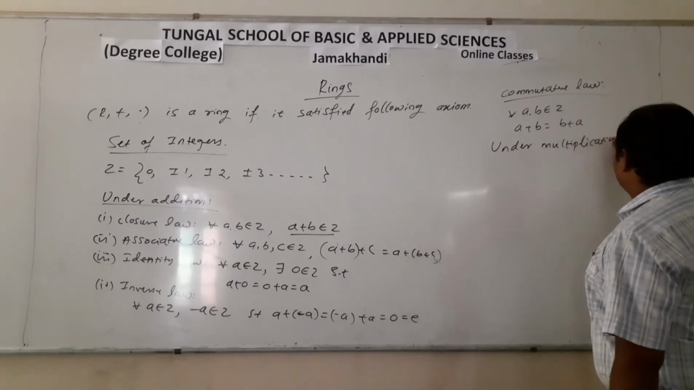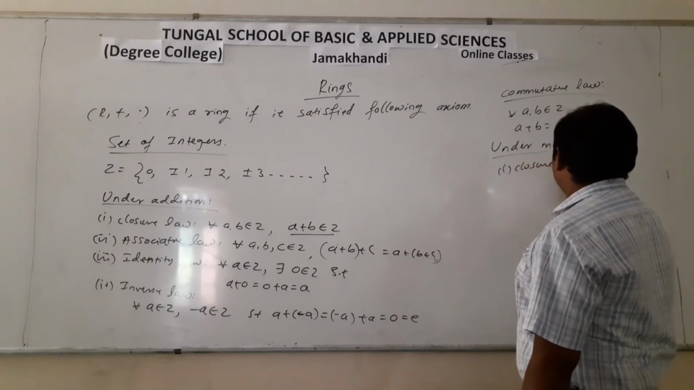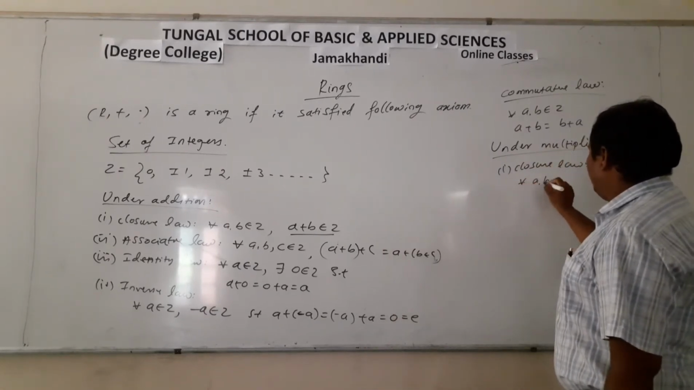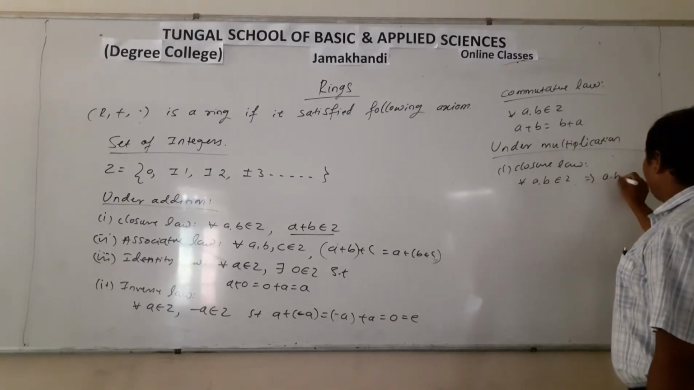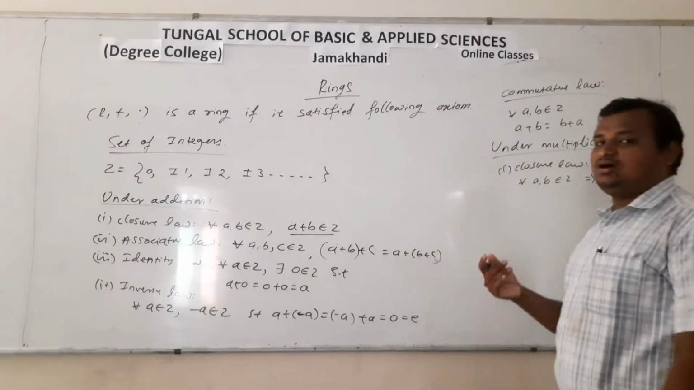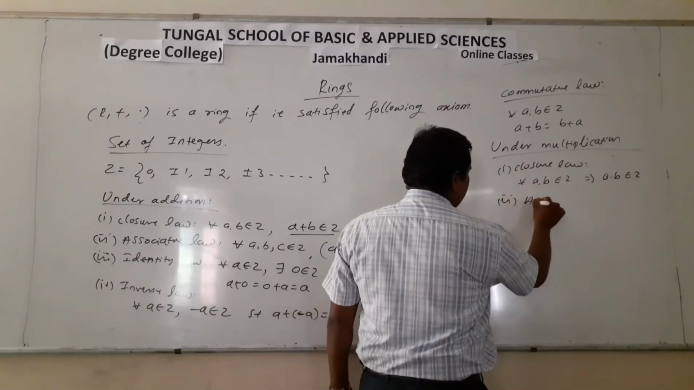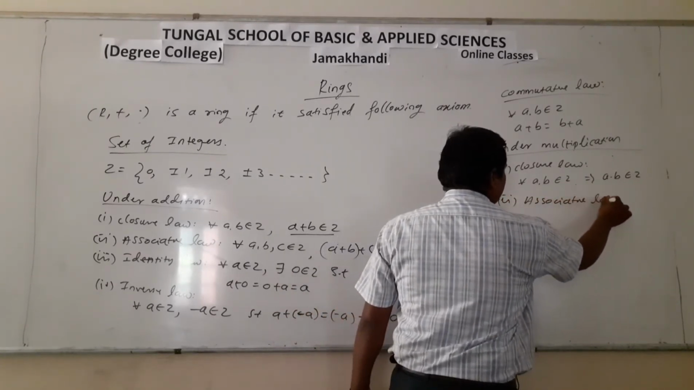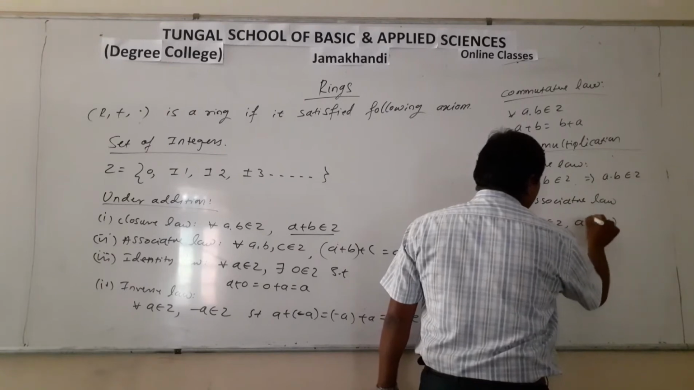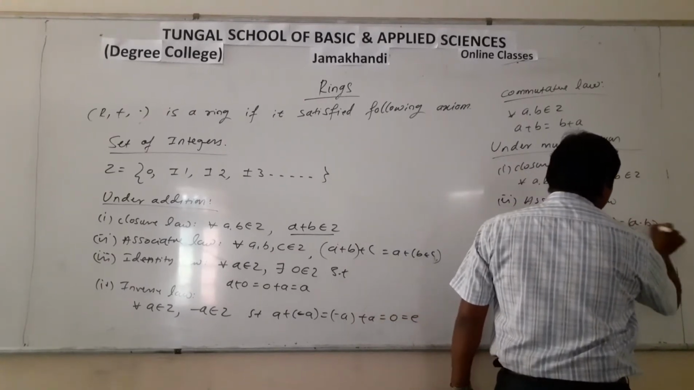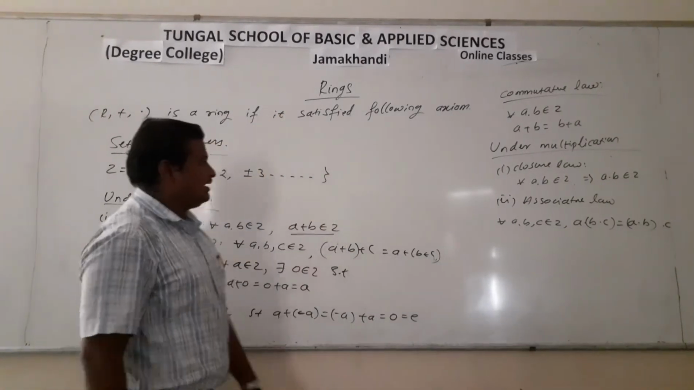Under multiplication, the first one is closure law. Now consider the two elements A, B belongs to Z. It implies A into B belongs to Z because the product of any two integers is again an integer. Then the second one is associative law. So for all A, B, C belongs to Z, (A into B) into C is equal to A into (B into C). So these are the two binary operations under multiplication.